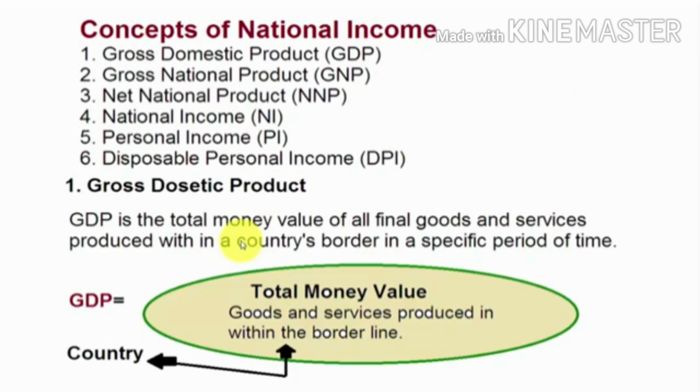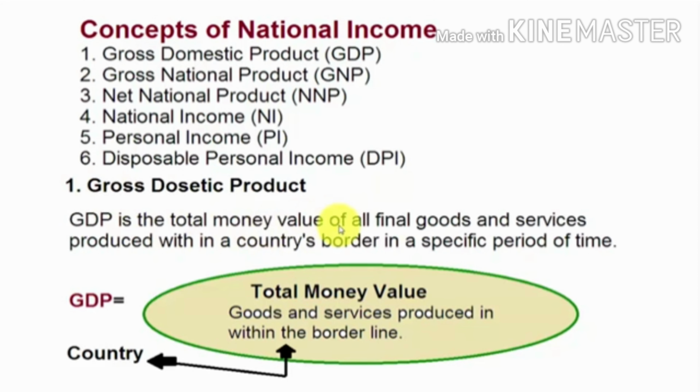Now let's move towards the concepts of national income. First we have gross domestic product, the second is gross national product, the third is net national product, the fourth is national income, the fifth is personal income, and the last one is disposable personal income. We will discuss all the national income concepts in detail. First we will study gross domestic product.